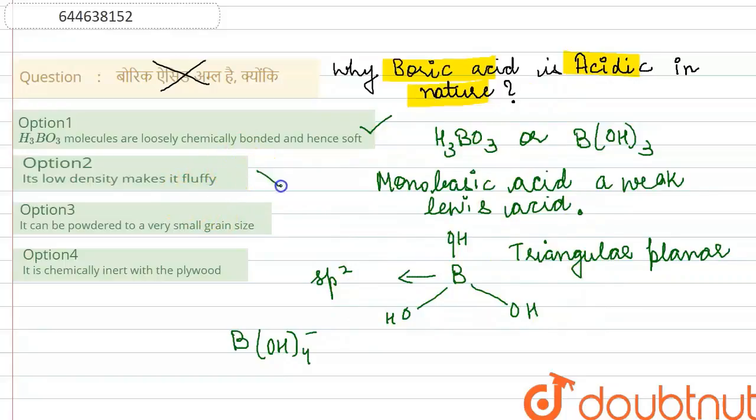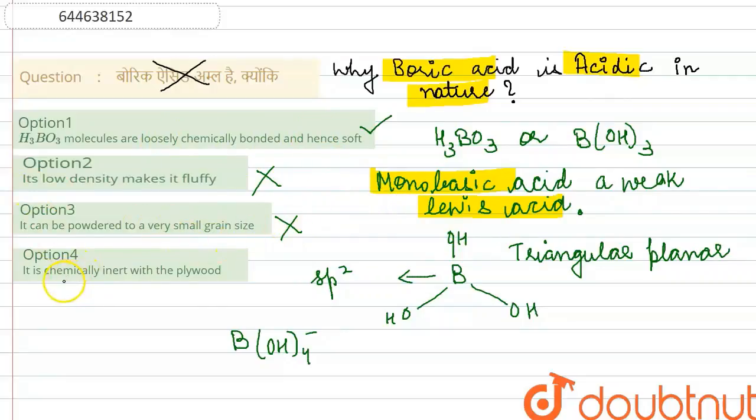If you look at option number 2, it is incorrect. Why? Because it says that its low density makes it fluffy. There is no interrelationship between density, fluffiness and the acidic nature of boric acid. So this option is incorrect. Now option number 3 says that it can be powdered to a very small grain size. Again, this statement does not make any sense with the acidic property of boric acid, neither does it explain the acidic nature. The acidic nature has already been explained here, that it is monobasic, it is a weak Lewis acid, and because of which it is loosely chemically bonded. So that is already explained. So option number 3 is also incorrect.